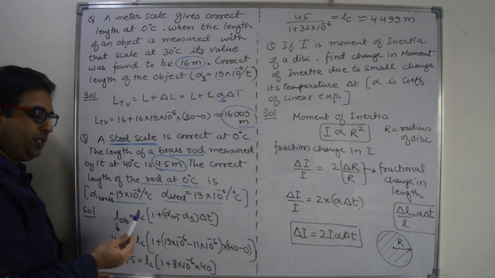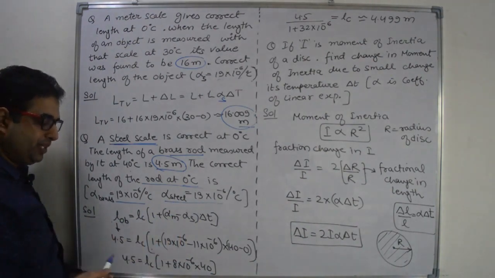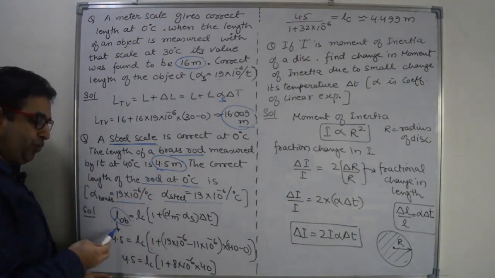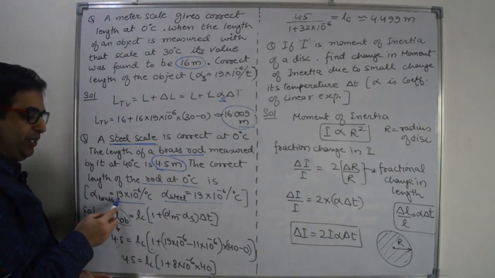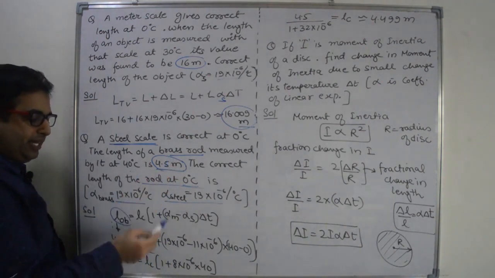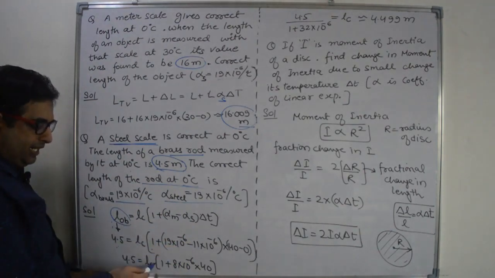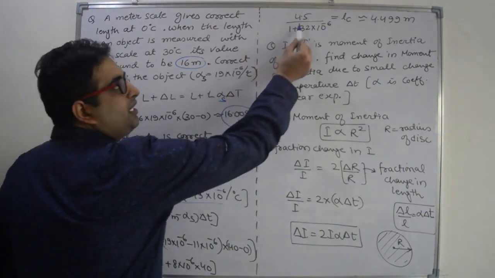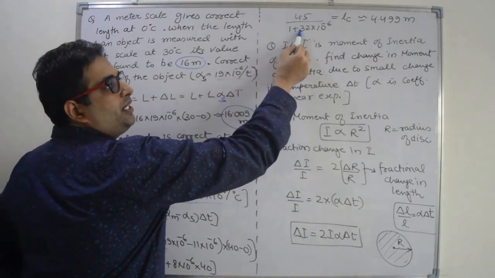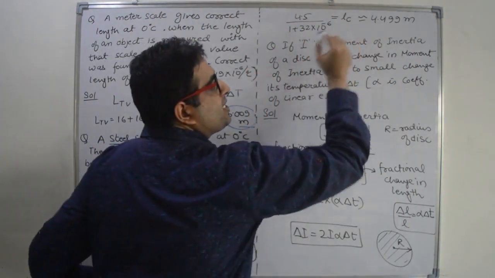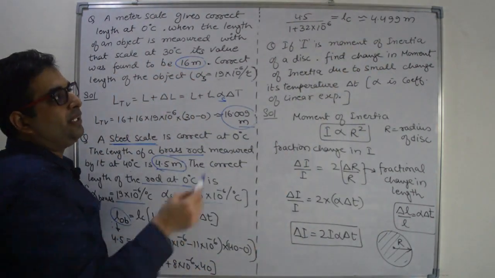Observed length is equal to correct length into 1 plus alpha rod minus alpha steel into delta T. So now observed value is given to you, 4.5. Put it here. Correct value we have to find out. Alpha rod is given to you, 19 into 10 raised to power minus 6, and alpha steel scale is also given to you. Put it here and find out the correct value of length LC, that is equal to 4.5 divided by 1 plus 32 into 10 raised to power minus 6, and it is approximately 4.499 meter. Right?